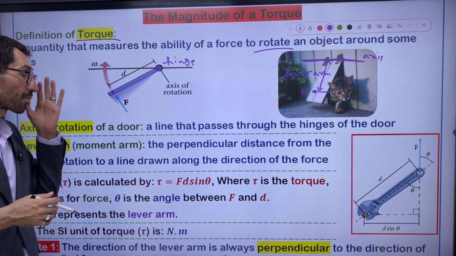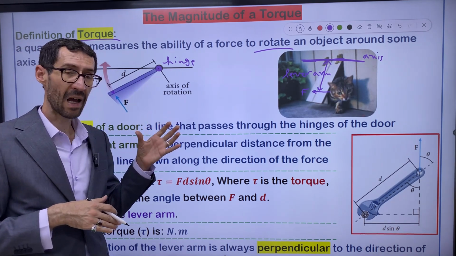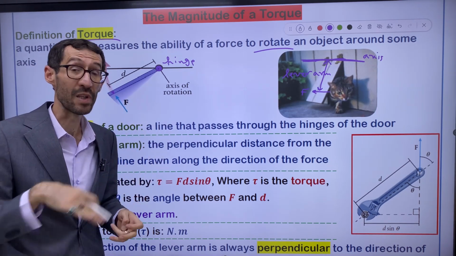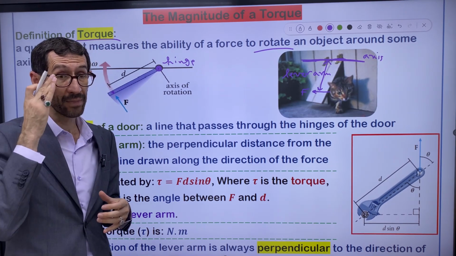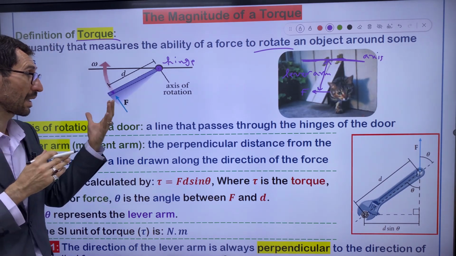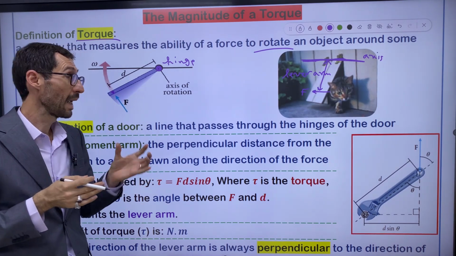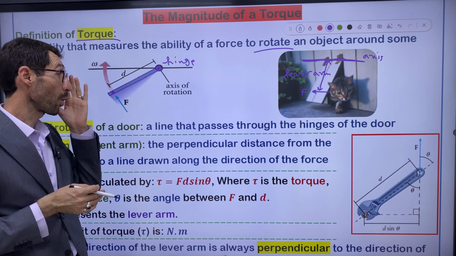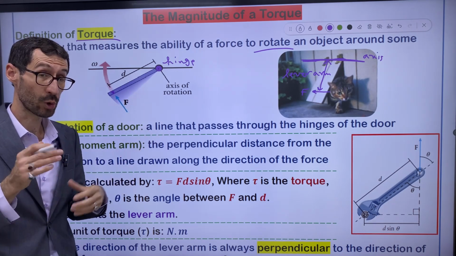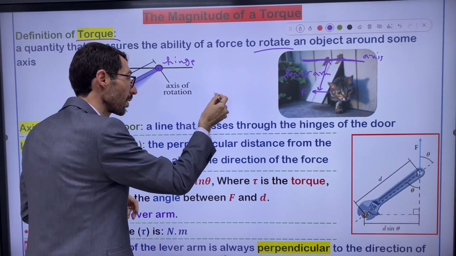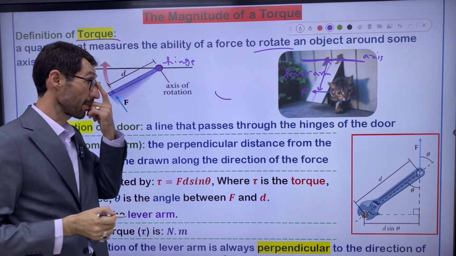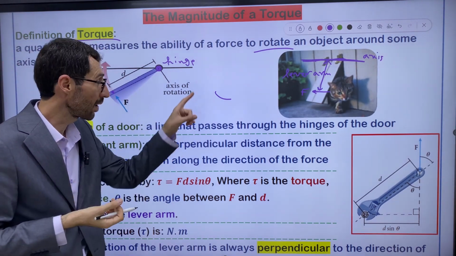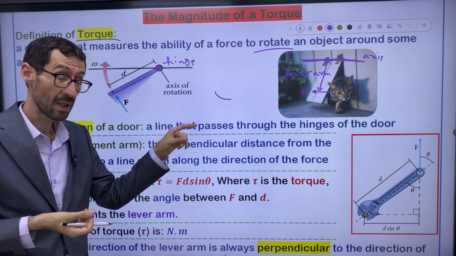And rotation does not have to be a full circle actually, right? Any motion is considered to be a rotation. Maybe the torque is only taking place across a small curve, a small arc length, right?